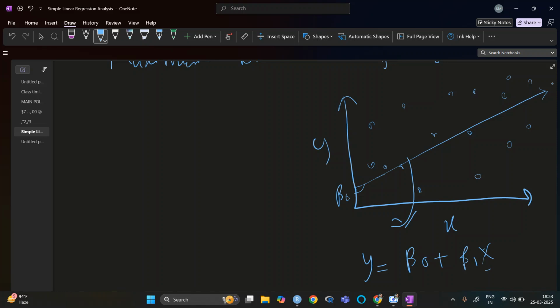Now the least square estimation is that we need to find such a line that we will have some value at each point.